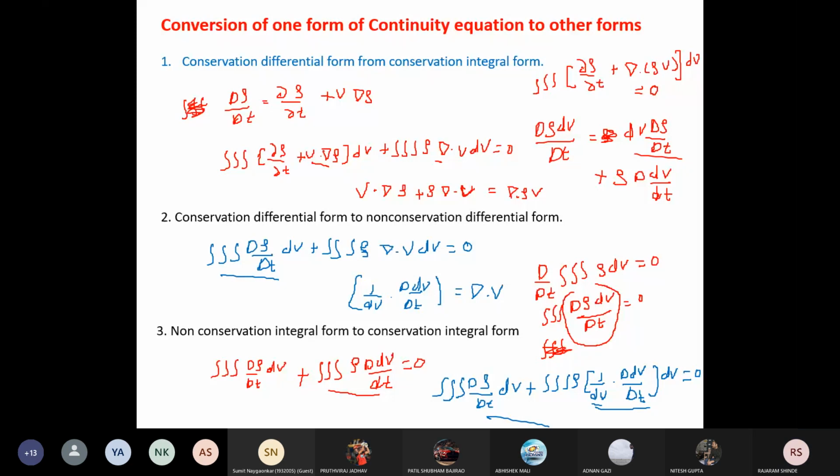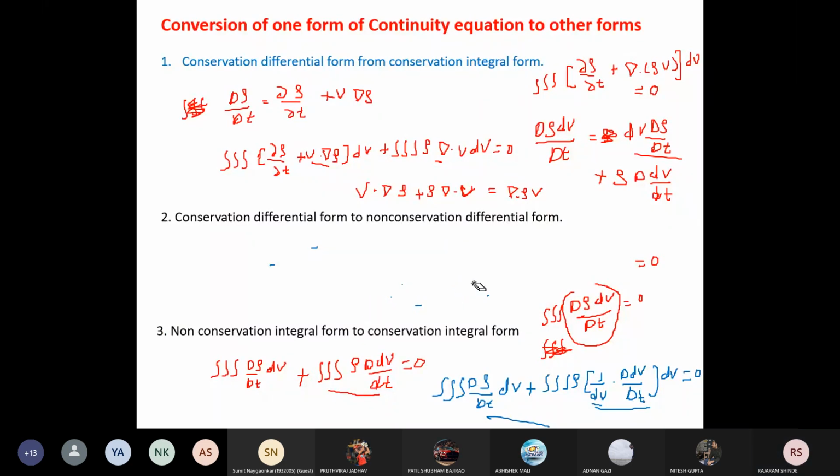I will clean some part here. Now I want to write these separately. The first term is triple integration of dou rho by dou t dv, plus triple integration of del dot rho v dv, equal to 0.